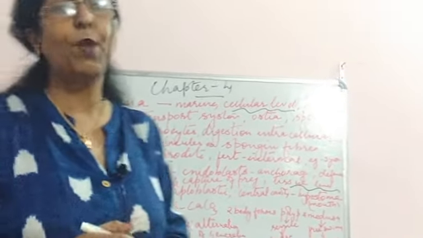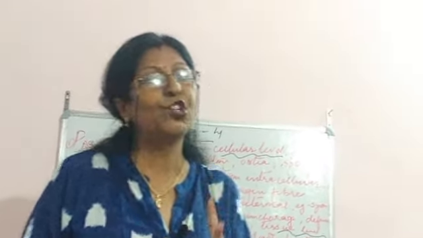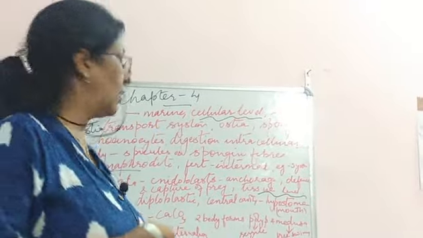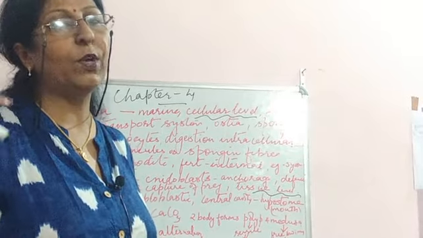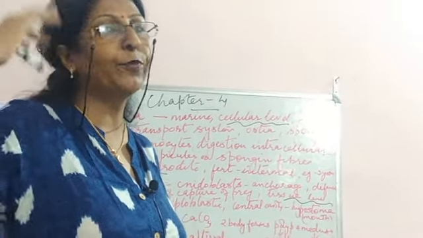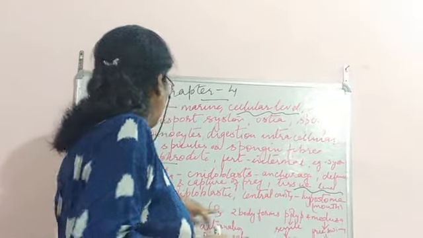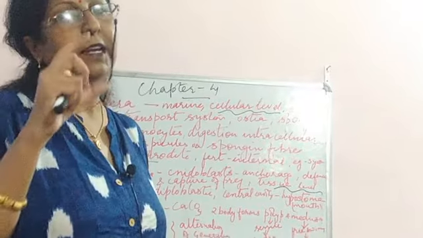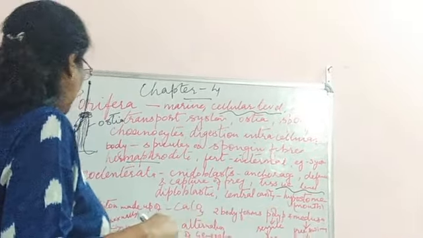Then it is diploblastic. Diploblastic means the body will have two germ layers, that is ectoderm as the outermost layer and endoderm, the innermost layer. In simpler organisms, they will only be diploblastic. As we move towards the higher organisms, they will be triploblastic. Then the central cavity is known as the hypostome, and it is also known as the mouth. When you see your text, you will understand well.